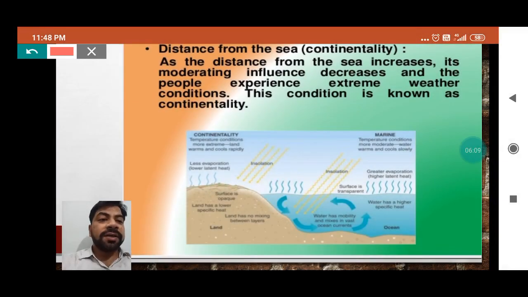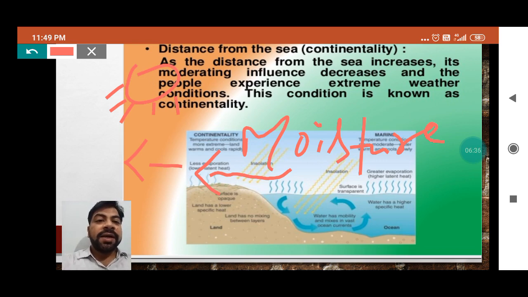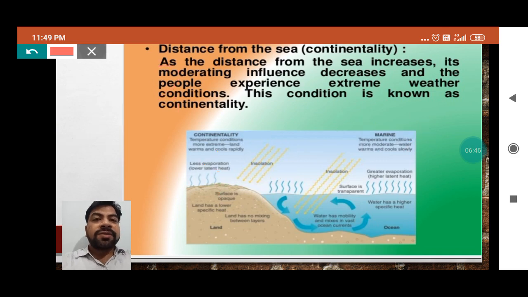When the distance from the sea increases, the moisture starts decreasing. If we go further, the moisture will not remain, and we will experience extreme heat if our region receives the direct rays of the sun, and extreme cold if our region is located at the top of a mountain, at a higher altitude.